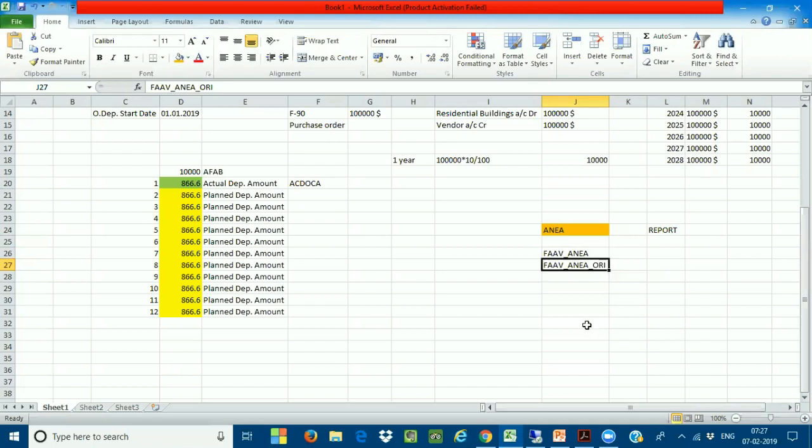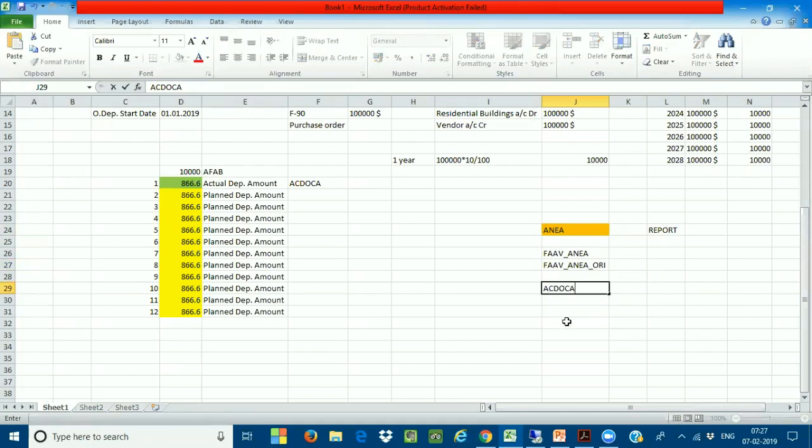Whatever data I store from today onwards, after you convert the SAP, I have designed a new data structure. Instead of ANEA, the data is going to be stored in the ACDOCA table. Very important.